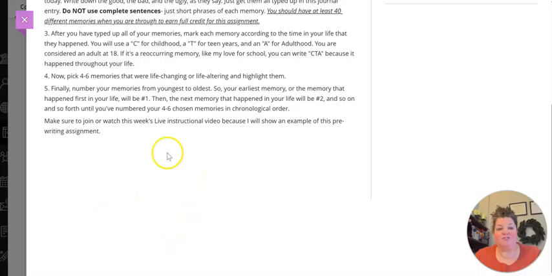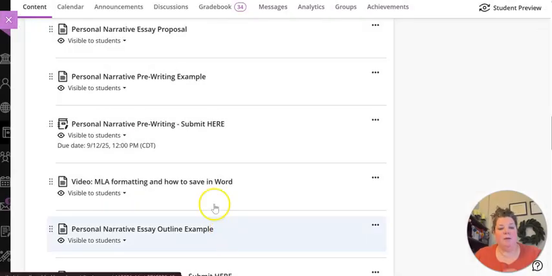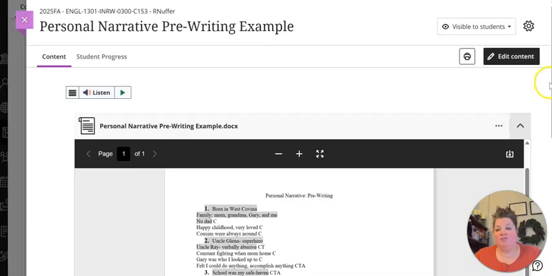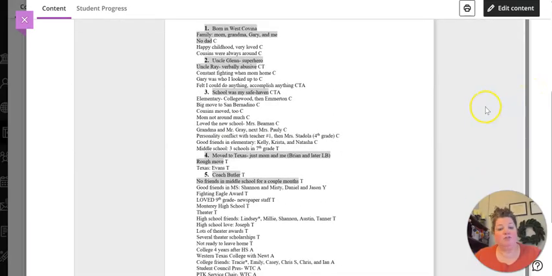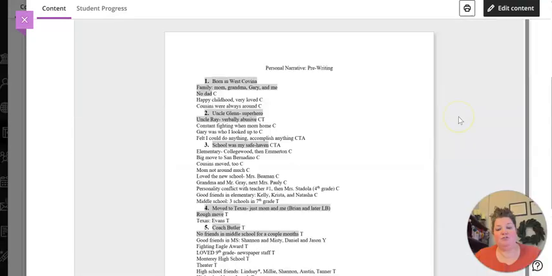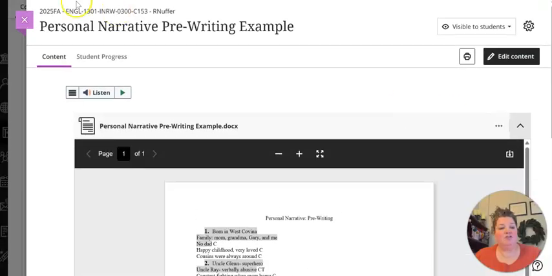This is my side, and the teacher side looks a little different. But before you do that, I did give you a pre-writing example, and it just follows my story, Will She Make It? And this is what yours should look like in that journal entry.